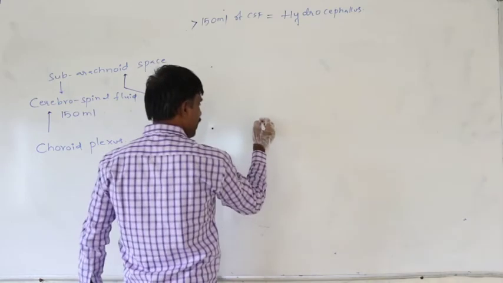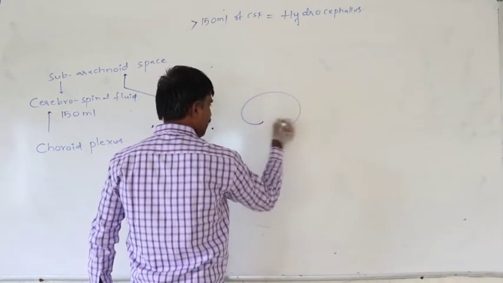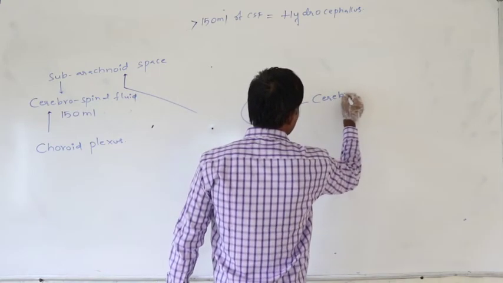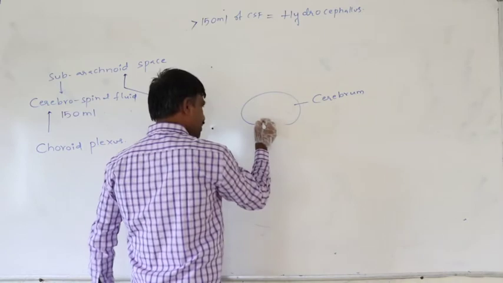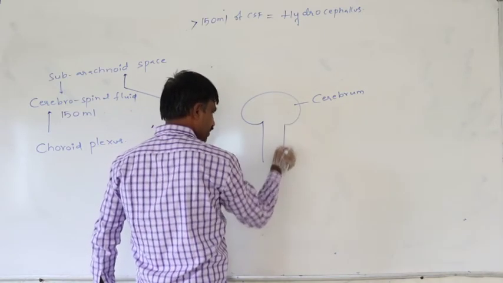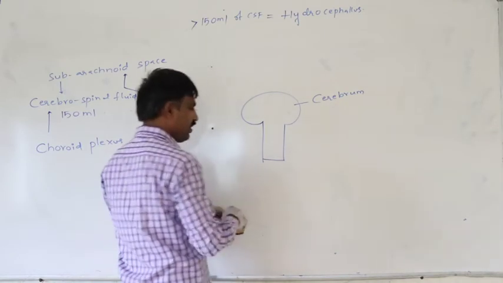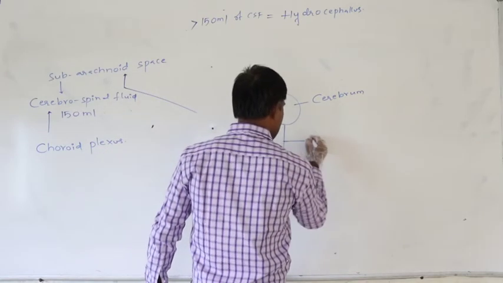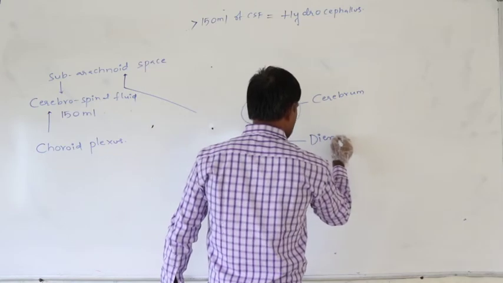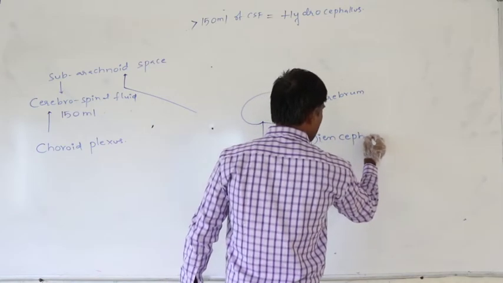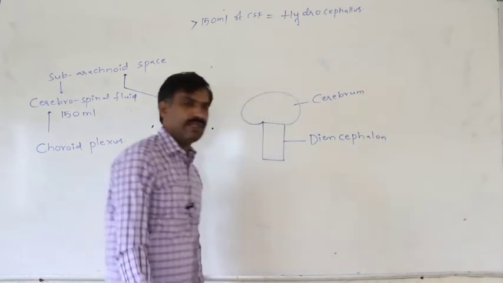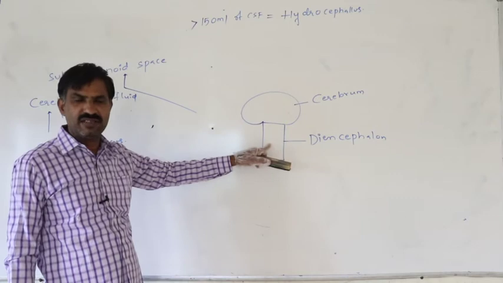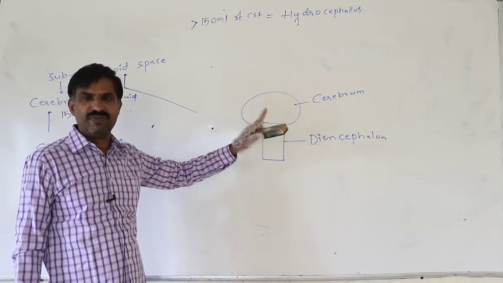Then what is the choroid plexus? Just assume this is the cerebrum. Again, this is said to be the diencephalon. So definitely this is the cerebrum, this is the diencephalon. These are the parts of the forebrain.